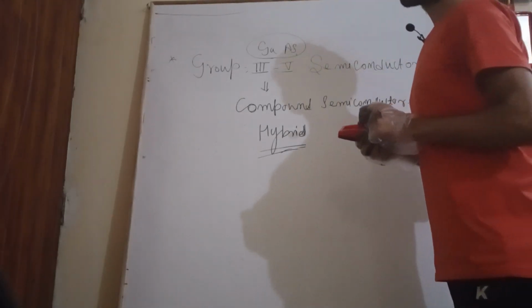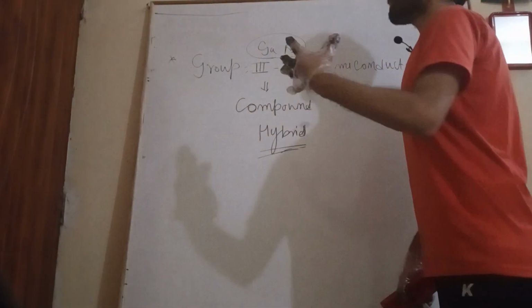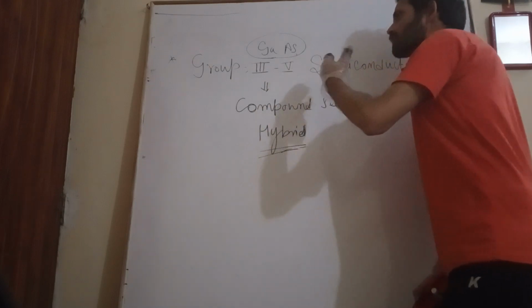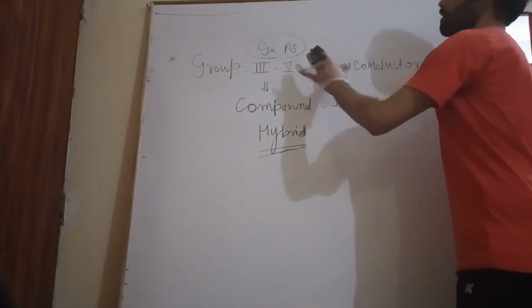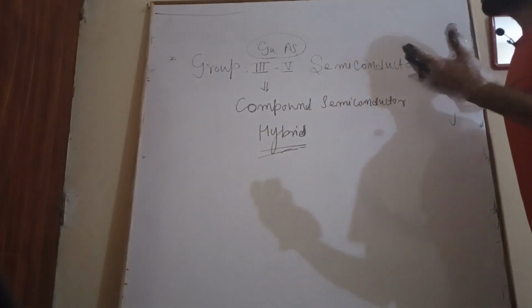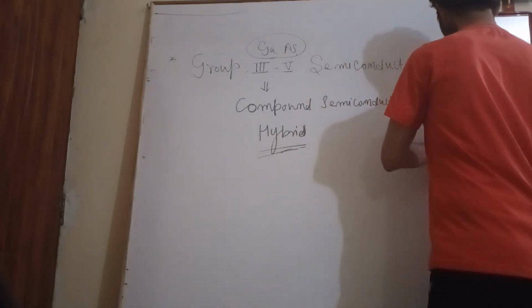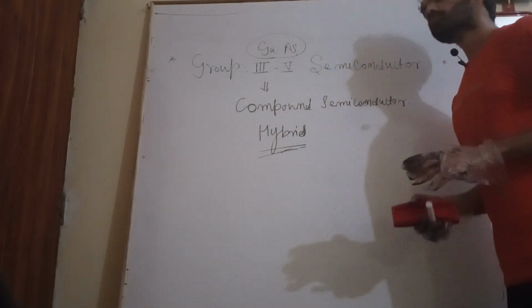What we have just seen is that if we add different group elements into the lattice of gallium arsenide, we get different results in terms of impurity.